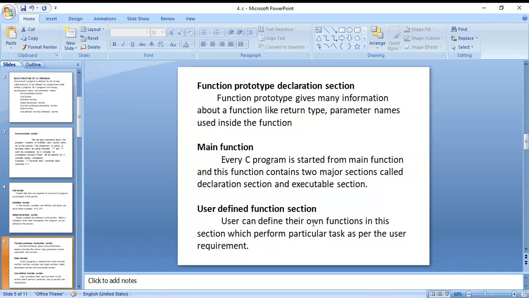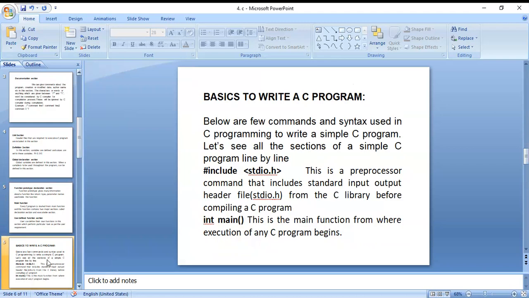Next, user defined section. User can define their own function in this section, which performs a particular task as per the user requirement.